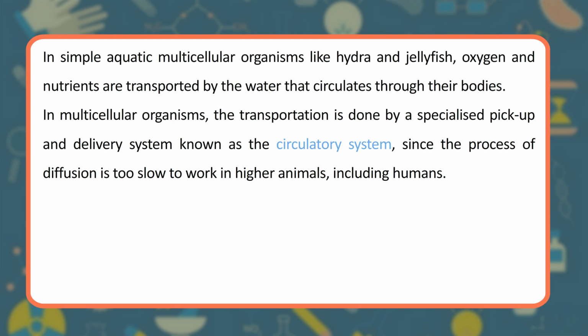In multicellular organisms, the transportation is done by a specialized pickup and delivery system known as the circulatory system, since the process of diffusion is too slow to work in higher animals, including humans.